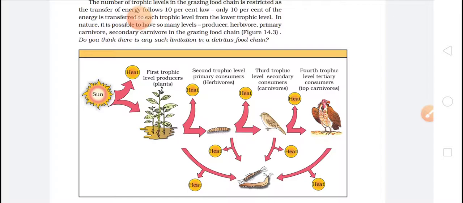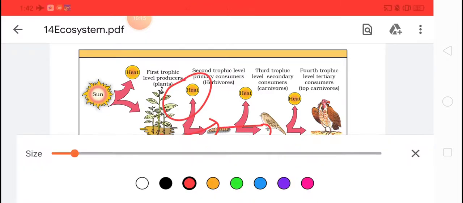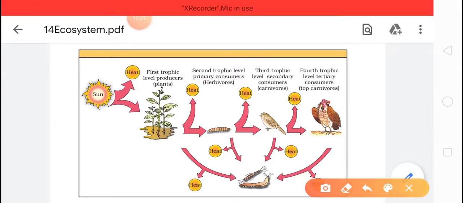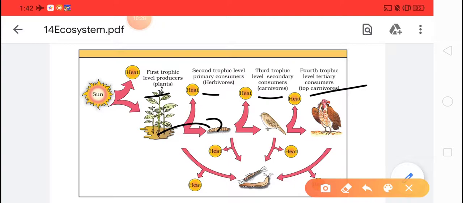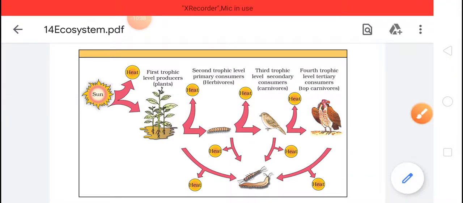So you can easily see that whenever we move from one trophic level to another, whatever trophic level it may be, energy loss is seen. It may be producers, herbivores, carnivores, or top carnivores. Whenever a chain is formed, heat energy is lost. And it is common in both, that is, in the detritus food chain and in the grazing food chain.